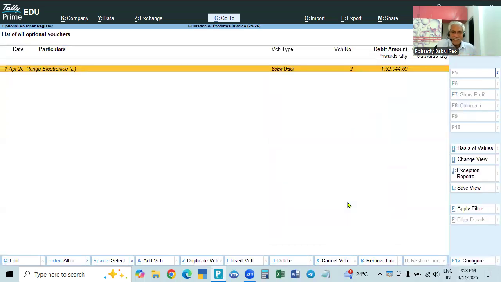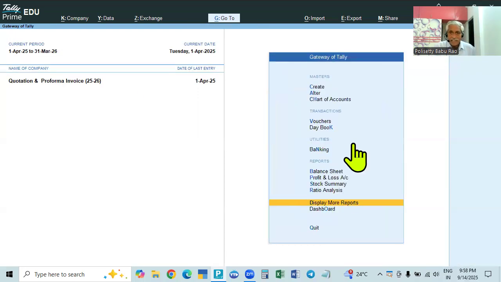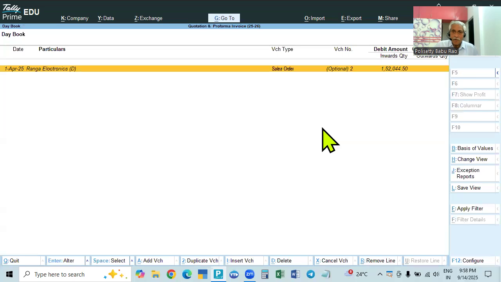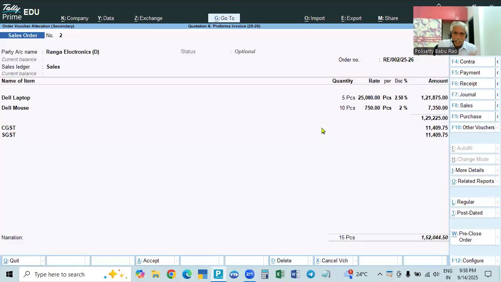The optional sales order, called the quotation given, is shown here, as well as in the account books and the day book. Just open this quotation. We need not prepare a new tax invoice.